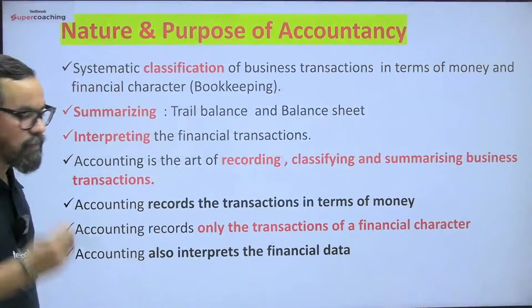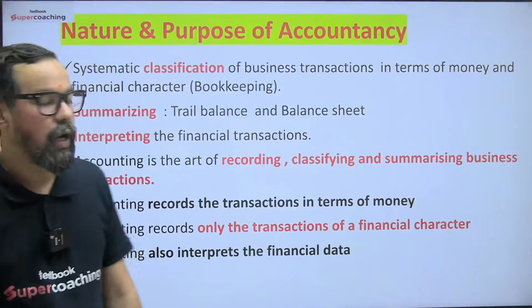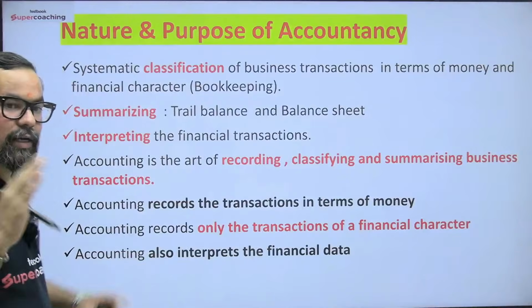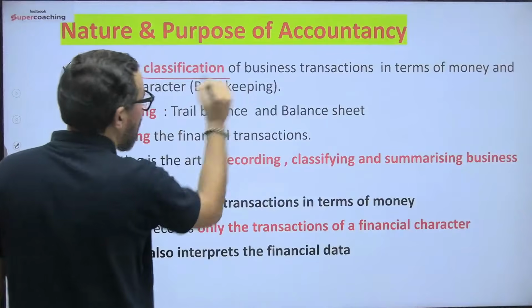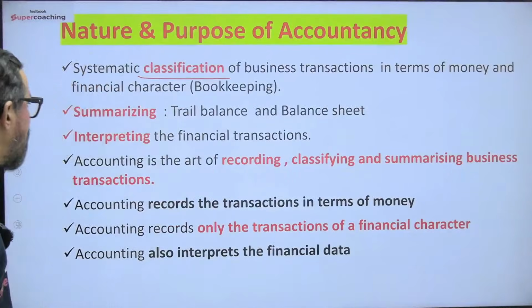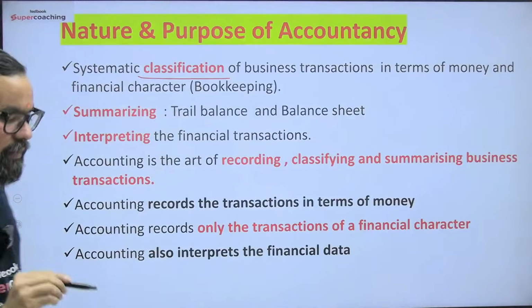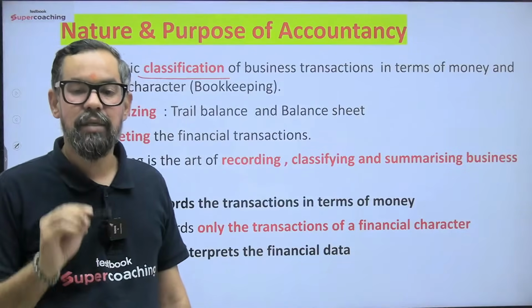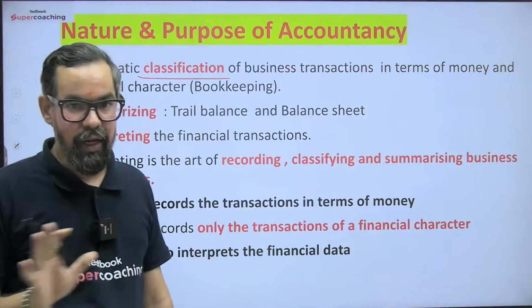So when it comes to the overall purpose of accounting, with that chart also we have discussed this. Systematic classification of business transactions in terms of money and financial characteristics. That means anything which has financial characteristics, you need to record. Anything which cannot be measured in money, you have to ignore.